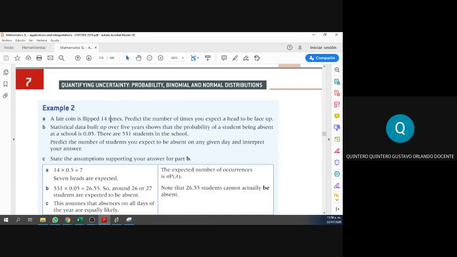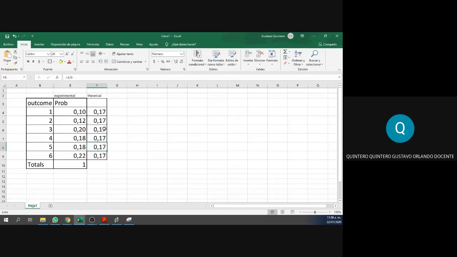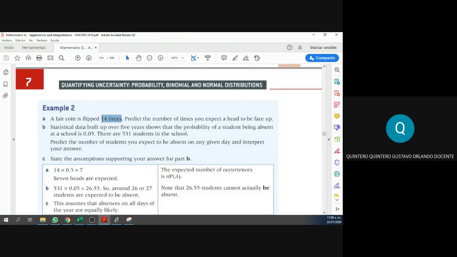All right. So we can do this theoretically or we can do this experimentally. Doing this experimentally means we are going to create our table. And instead of having 6 outcomes, we just have 2, heads and tails. We toss the coin 14 times and we see the results. That is the experimental part, right? But the theoretical is making a prediction without having to do the experiment. And this is how we calculate it simply.